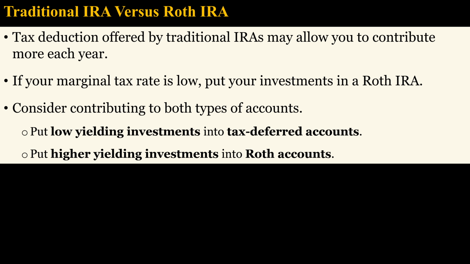If you cannot maximize your contributions to an IRA, then contributing to a traditional IRA may allow you to contribute more, since it reduces your taxes in the year of the contribution. If you can maximize your contributions and your marginal tax rate is low, then it makes more sense to put your investments in a Roth IRA, since both earnings and withdrawals will be tax-free, which will be more important if you are younger, since earnings can grow substantially over the years. Or, if you want to contribute to both types of accounts, then put low-yielding investments into tax-deferred accounts, since they will offer the same tax deduction, but put higher-yielding investments in Roth accounts, where earnings can grow tax-free.